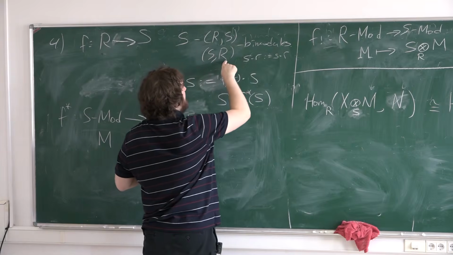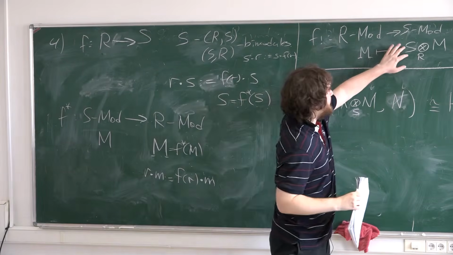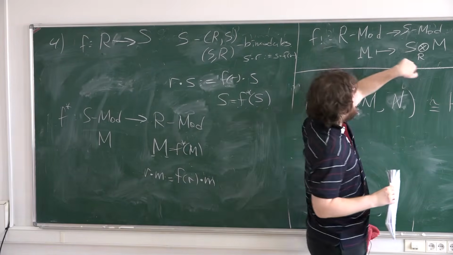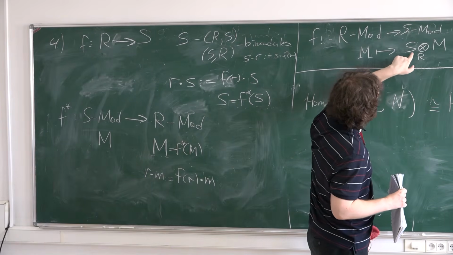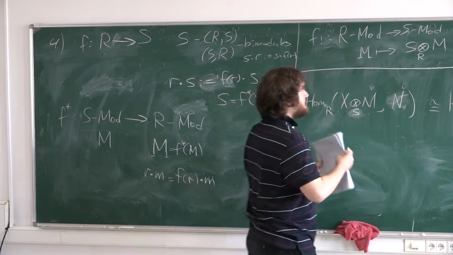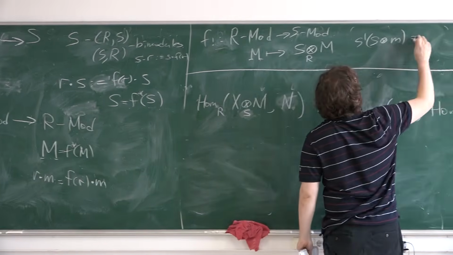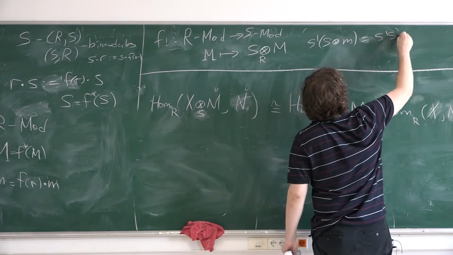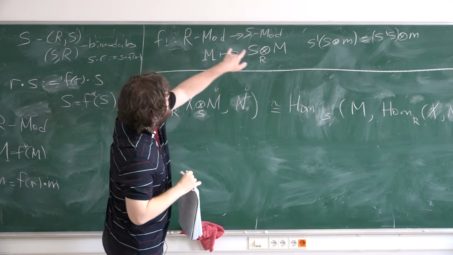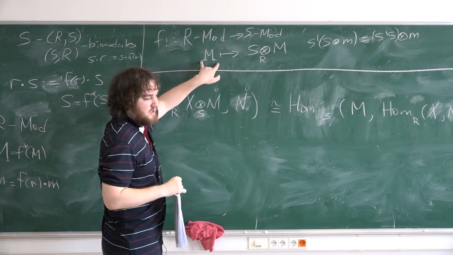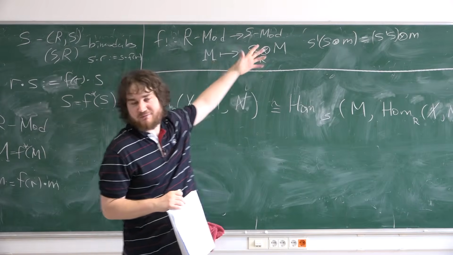This bimodule structure gives a right R module. But also S is itself a left S module, and so this tensor product is a left S module, with the module structure inherited from the left S module structure on S itself. Now, you can of course multiply by this. So we obtain an operation from left R modules to left S modules. It's extension of scalars. If you have a real vector space and you consider complex numbers, you obtain extension of scalars of the vector space. It's complexification.